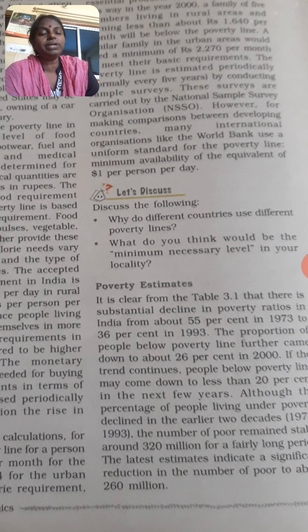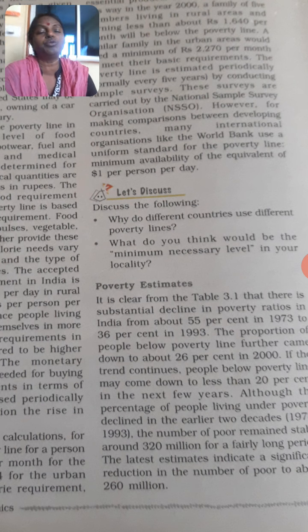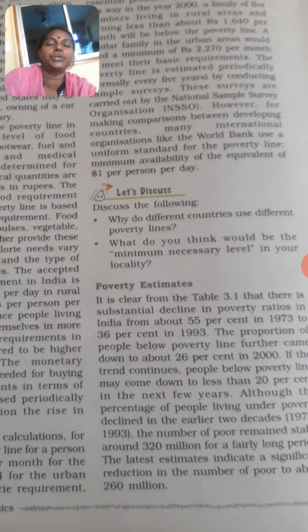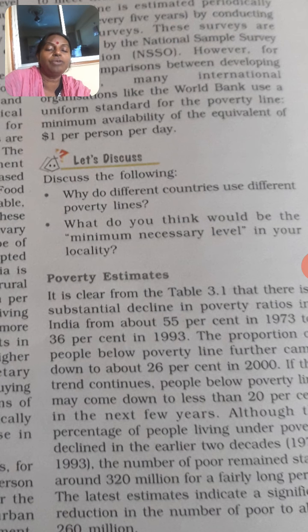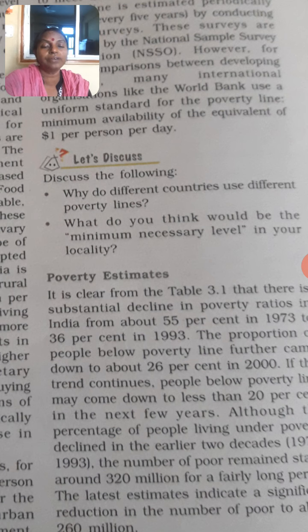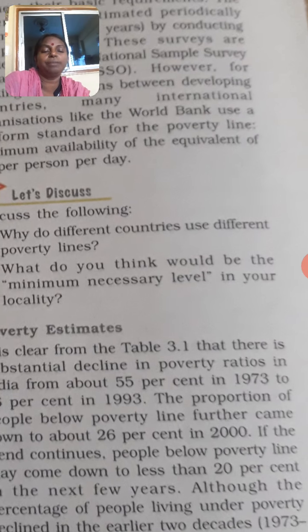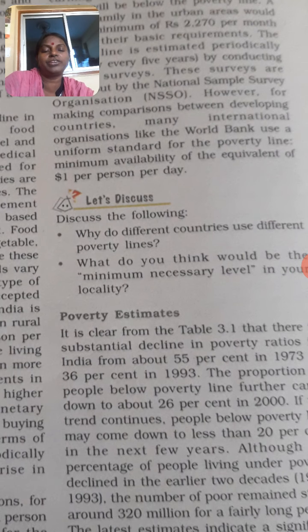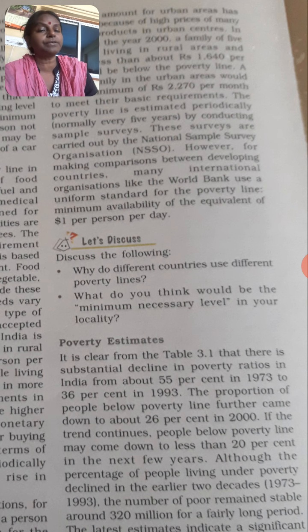So now the topic is poverty estimates. What is the estimated number of poor people, how many poor people are not able to get all the basic things or are living below the poverty line, and whether their situation has improved or not. It is clear from table 3.1 that there is a substantial decline in the poverty ratio in India, which was 55% in 1973.